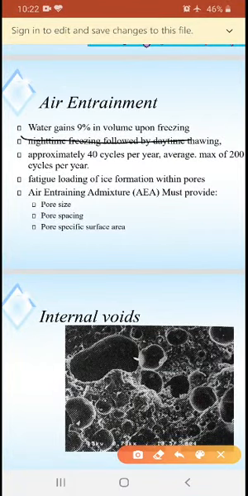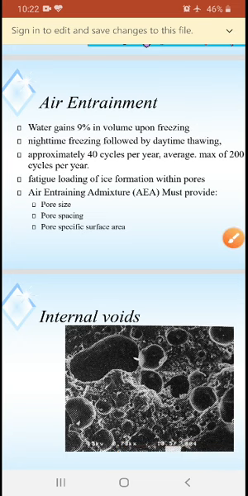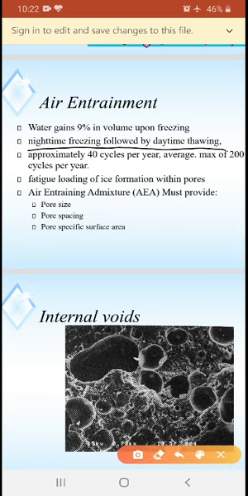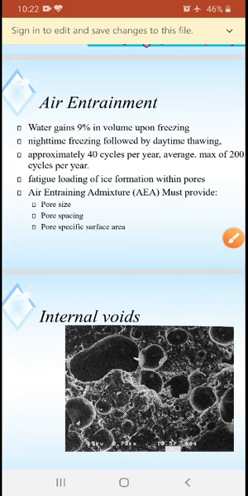So water gains 9% in volume upon freezing. Automatically, without adding any extra materials, water will gain about 9% in volume upon freezing. Night time freezing is followed by daytime thawing. Usually in the daytime the material will be subjected to thawing, and the same material at night will be subjected to freezing. Approximately 40 cycles per year, with an average maximum of 200 cycles per year, will be subjected to the air entraining effect.